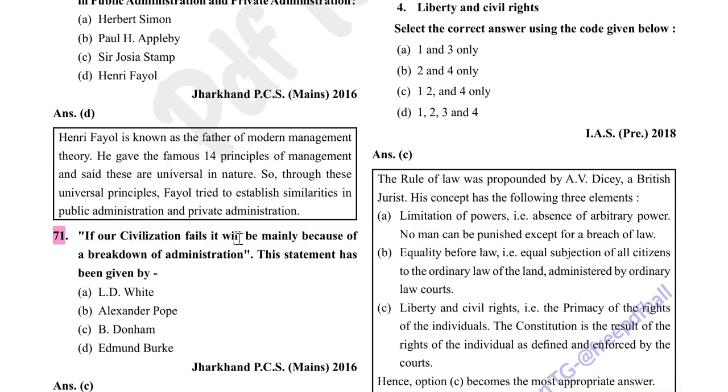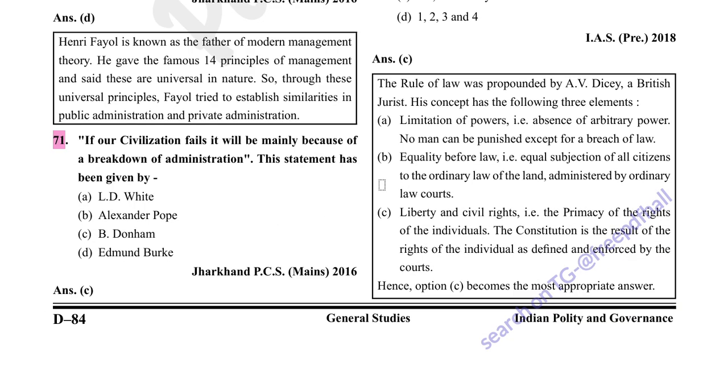If our civilization fails, it will be mainly because of a breakdown of administration. This statement has been given by B. Donham. Option C is correct.